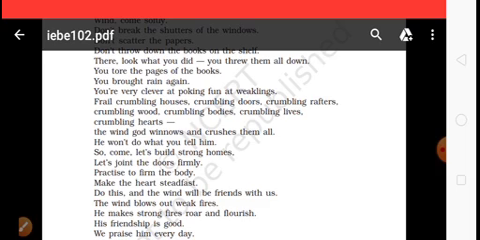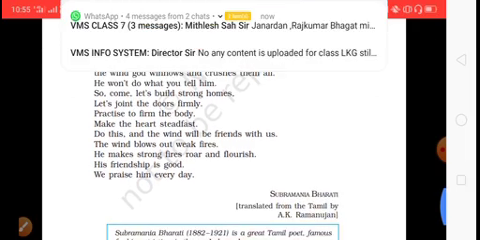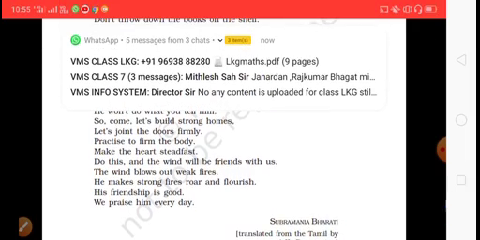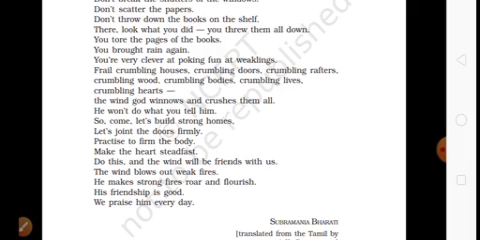We have to make ourselves strong enough to protect ourselves from the obstacles, or to fight with them. In this way, if we are able to fight with obstacles, no obstacle will be able to stop us from achieving our goal.